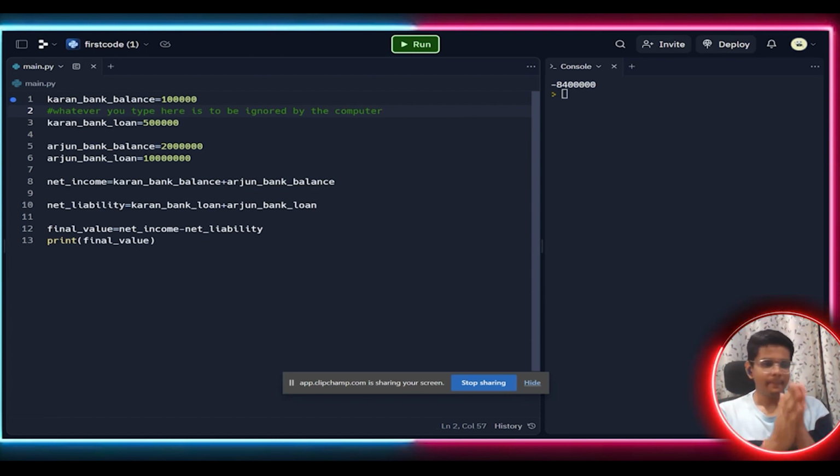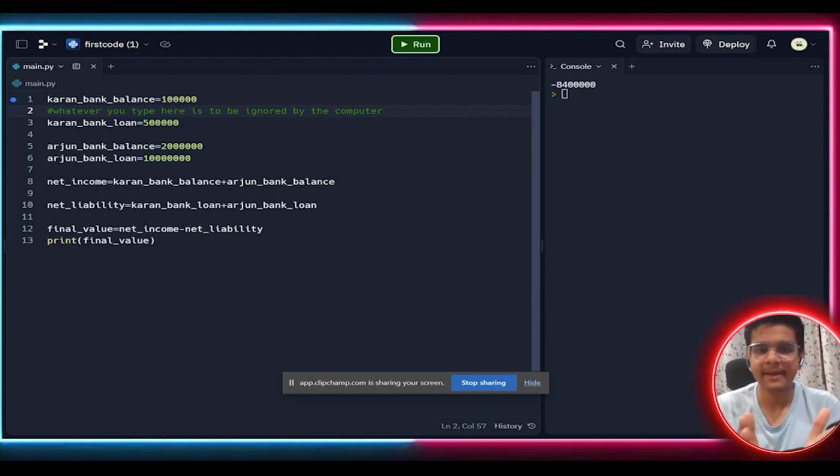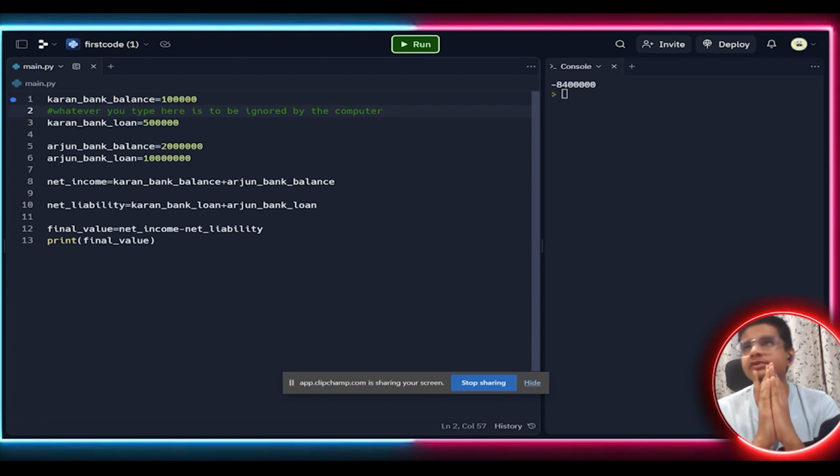The reason behind that: let's suppose you have written your code and you are out for a week, and then you come back to your compiler again and you see, okay, why in the world have I defined current bank balance here as a variable? Even though it is self-explanatory, why in this program have I defined these variables? I am confused here. I don't know the reason behind defining these variables. What was my agenda here?